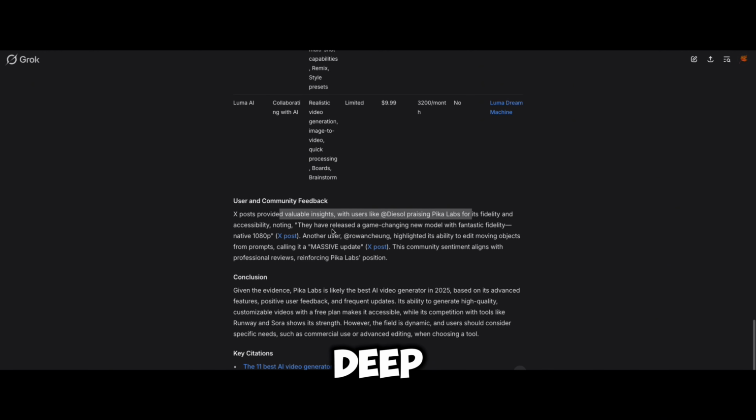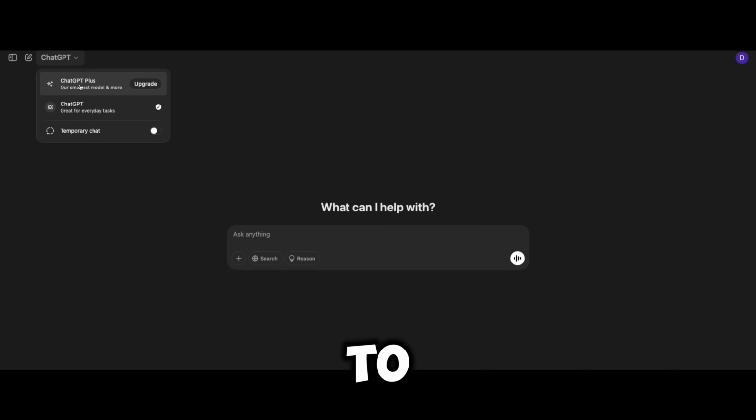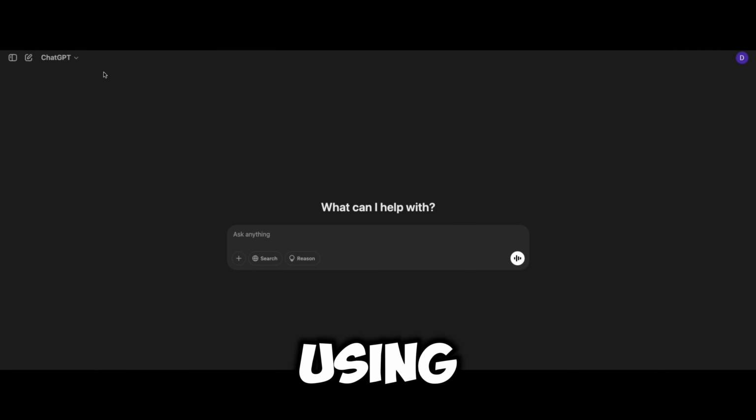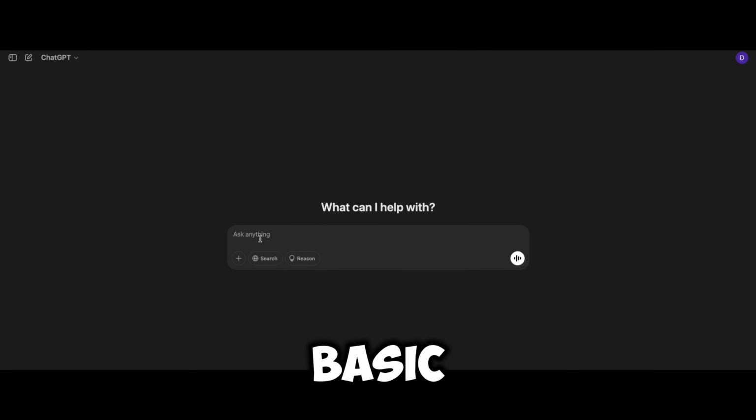So this is all with a deep search, and I wanted to do a comparison with ChatGPT and see what the difference is and how ChatGPT gives you results. So let's get into ChatGPT and go with the basic version. I'm not using an advanced model because it's a paid one. So I'm just going to compare that with a basic ChatGPT. I'm going to put in the same question.